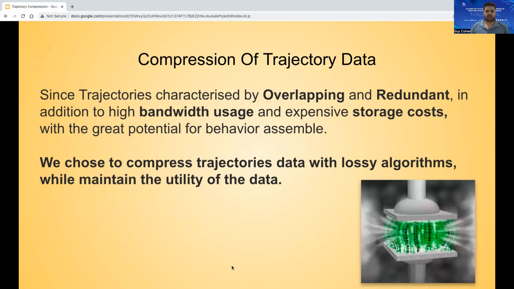When we combine the trajectory's nature with the mentioned trends and challenges, the need for good quality trajectory compression is rising. By that, we chose to compress trajectory data with lossy algorithms while maintaining the utility of the data.